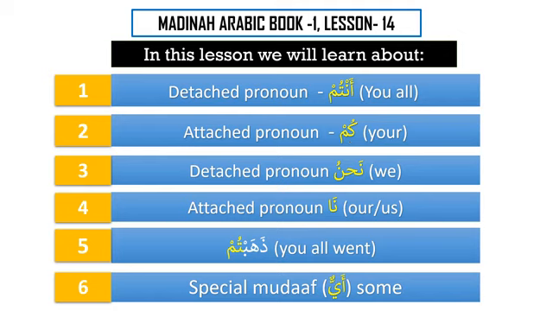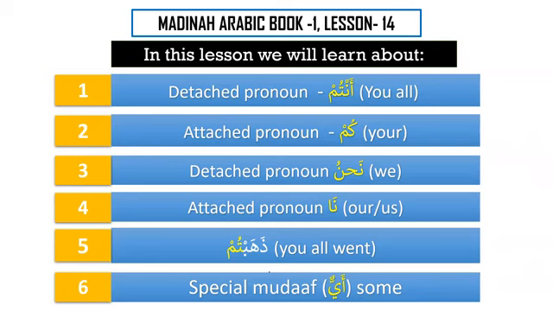Then we will learn the detached pronoun nahnu, which is the plural of ana, and the attached pronoun na, that means our. The verb that we will learn for the plural is dhahabtum, you all went, and a special mudaf ayun, that means some.